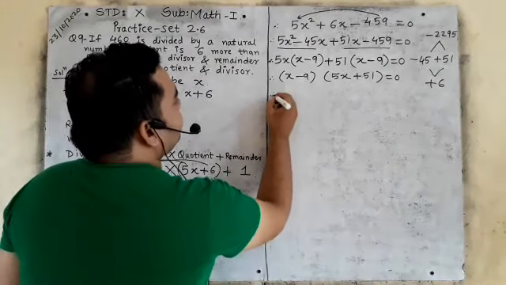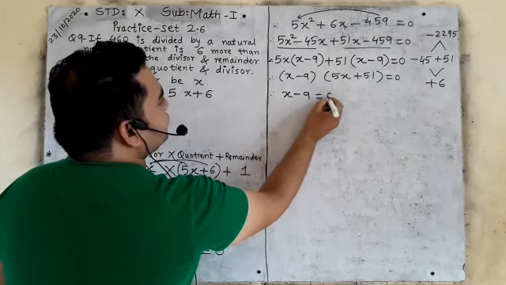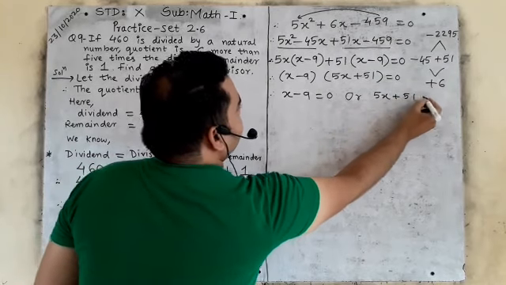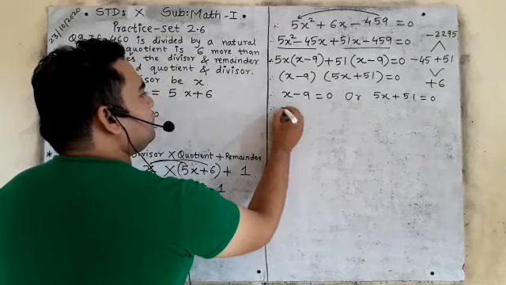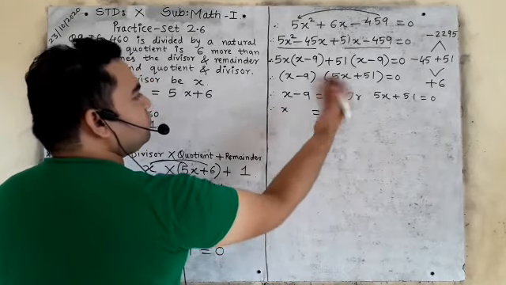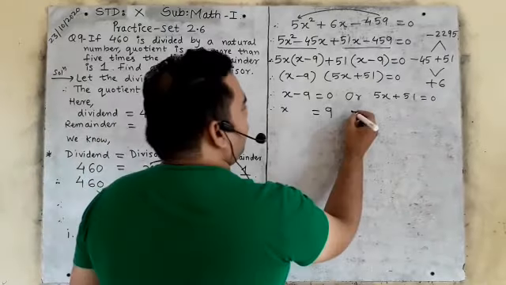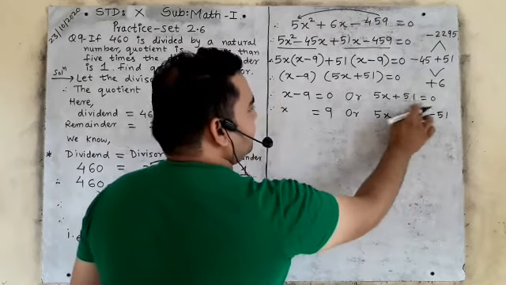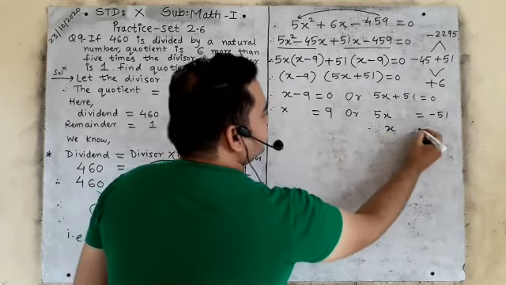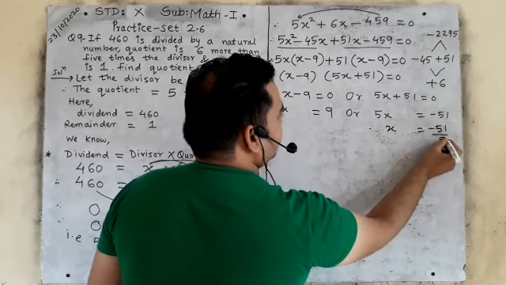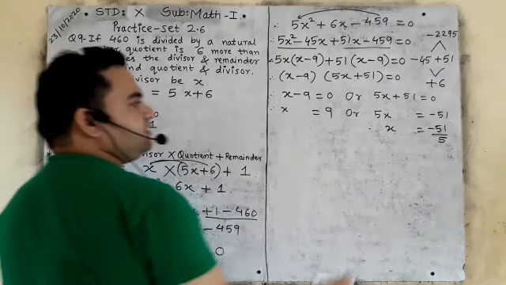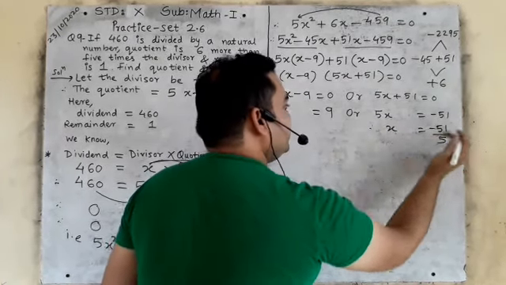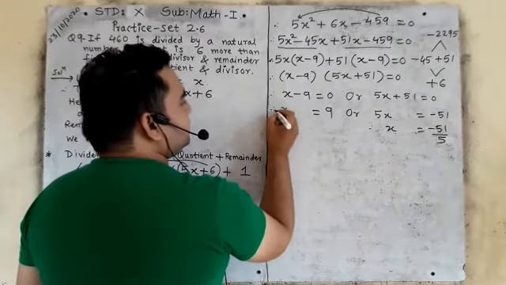Now we will write x minus 9 is equals to 0 or 5x plus 51 is equals to 0. Therefore x is equals to 9. This minus 9 will go that side. It will be 9 plus 9. Or see, this 5x is equals to minus 51. This 51 will go there. Therefore x is equals to minus 51 upon 5. This 5 will go that side, right? So it will divide, because it is 5x multiplication, 5 will go there, it will divide. So what is your answer will be?